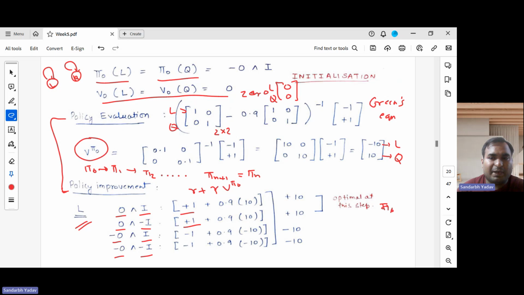So now we have deduced that these will be the optimal actions for pi 1, because we are improving our policy from pi naught to pi 1. Keep in mind that as of now we are using deterministic MDPs, so deterministic policies. Otherwise you could have distributed some probabilities to both of these, maybe 0.5 to this and 0.5 to this.